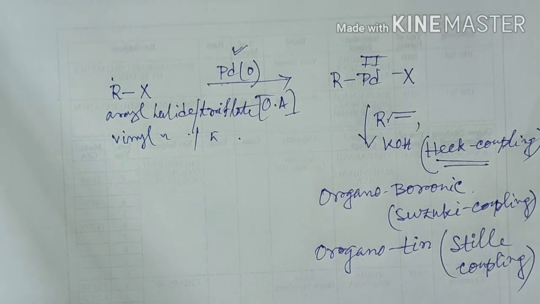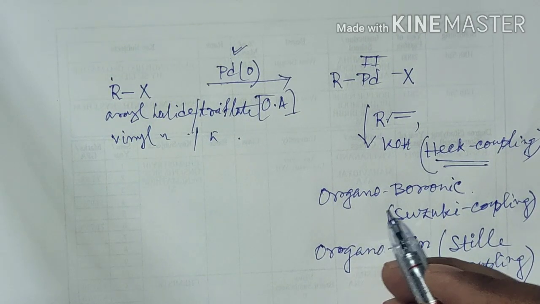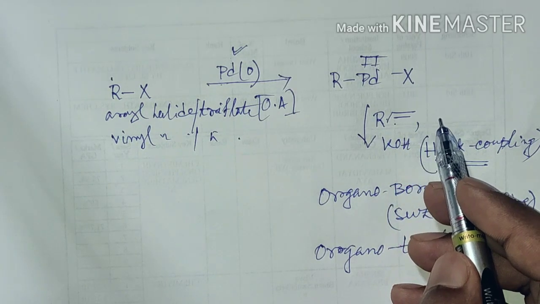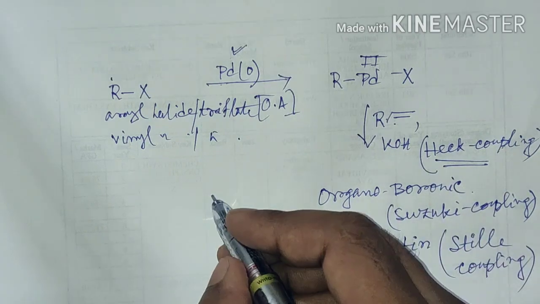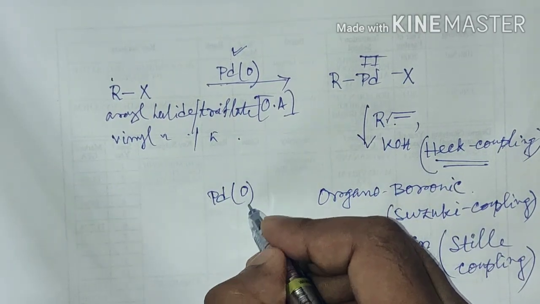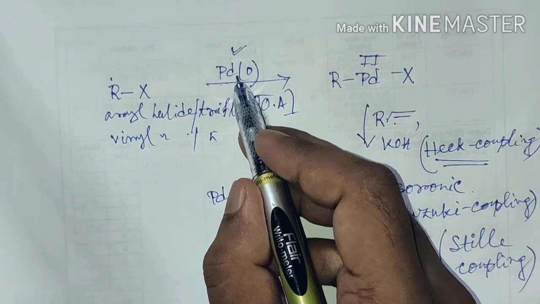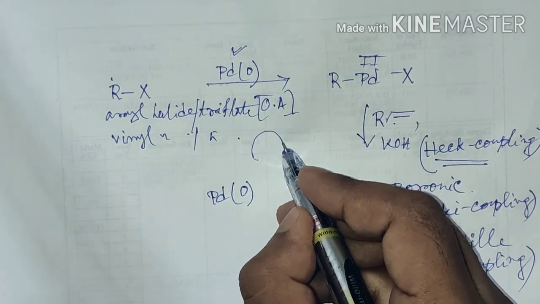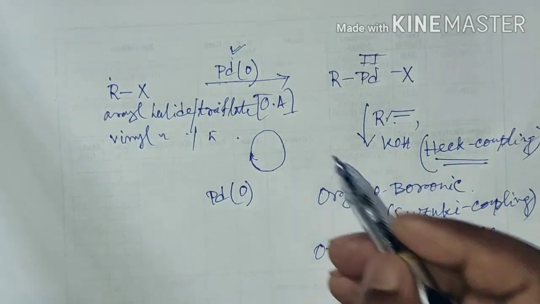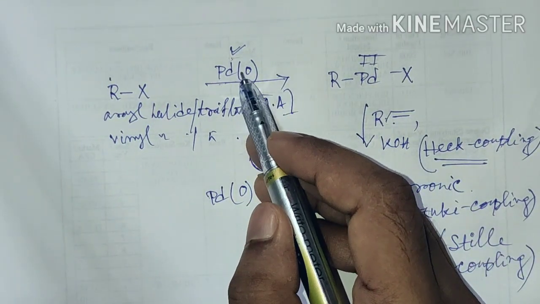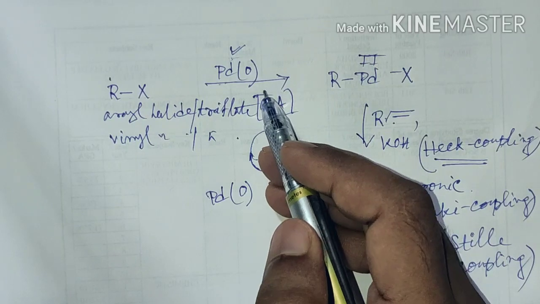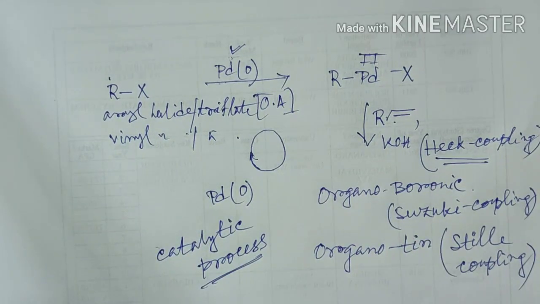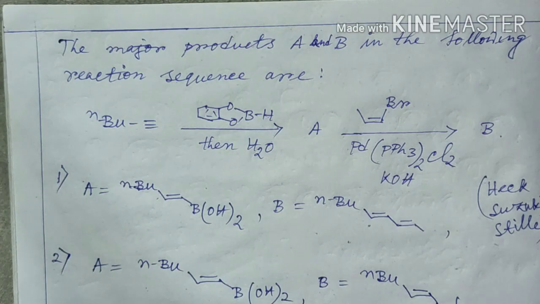Is it okay? In these steps, after reductive elimination, and in the Heck case after beta hydride elimination and reductive elimination, there will be generation of the palladium 0 catalyst that was used at the start of the reaction. That means this catalyst again continues the cycle. This palladium species is used in a catalytic amount, and this is a catalytic process. Now let's solve the questions.